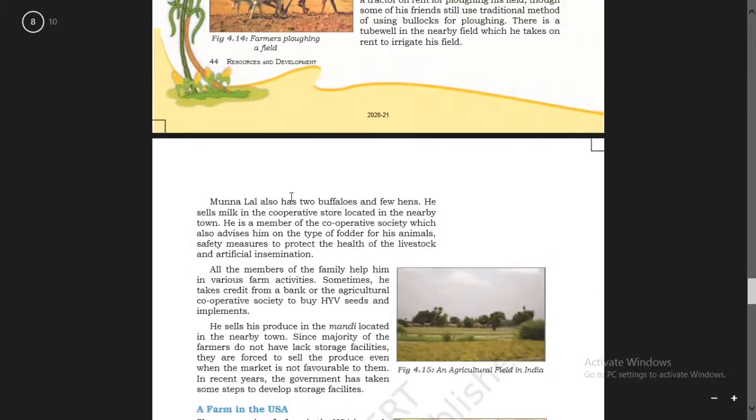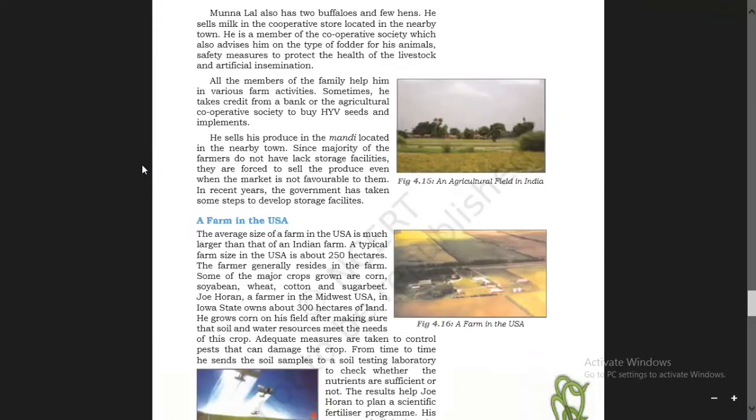Munnalal also has two buffaloes and a few hens. He sells milk in the cooperative store located in the nearby town. He is a member of the cooperative society, which also advises him on the type of fodder for the animals.